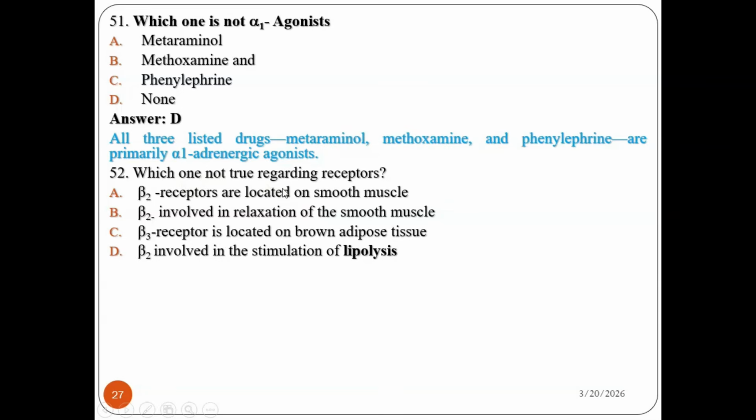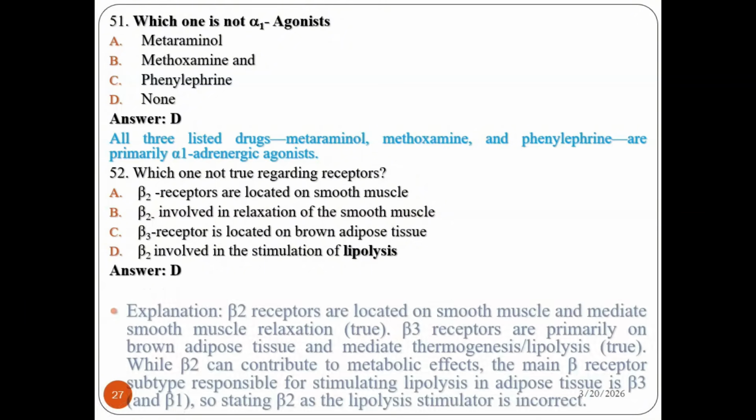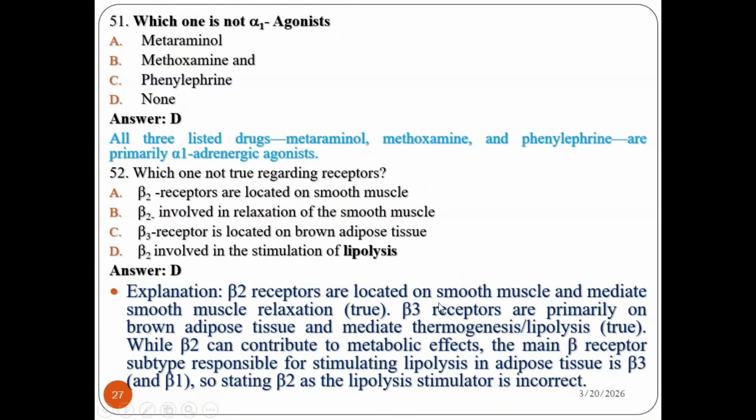Among the given alternatives, the one that is not true is D. Beta-2 receptors are located on smooth muscle and mediate smooth muscle relaxation, which is true. Beta-3 receptors are primarily on brown adipose tissue and mediate thermogenesis and lipolysis, which is true. While beta-2 can contribute to a metabolic effect, the main receptor subtypes responsible for stimulating lipolysis in adipose tissue are beta-3 and beta-1. So stating beta-2 as a lipolysis stimulator is incorrect. So the answer is definitely D.